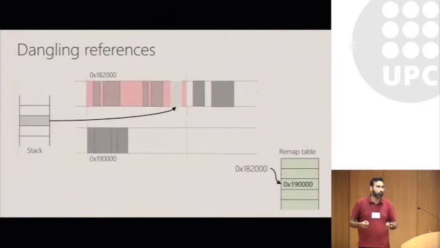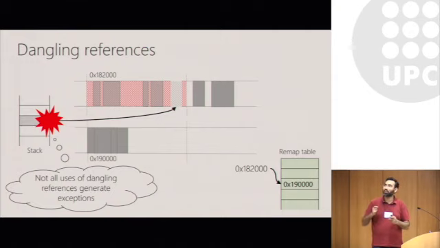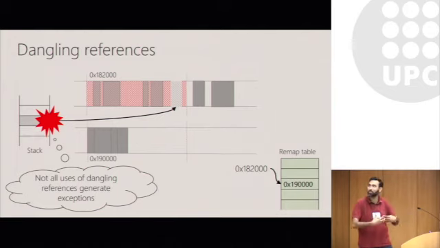So what happens if you have a dangling reference? If you have a reference to an object that has already been deleted and hasn't been copied over, you simply get an exception. The only difference between the delete in a C, C++ style language and a delete here is that not all dangling reference dereferences will generate an exception. You might have some dangling references that point to objects whose physical pages haven't yet been reclaimed, and they'll be just fine. But after the page has been reclaimed, the next dangling reference will actually generate an exception. So the exception semantics are slightly different.